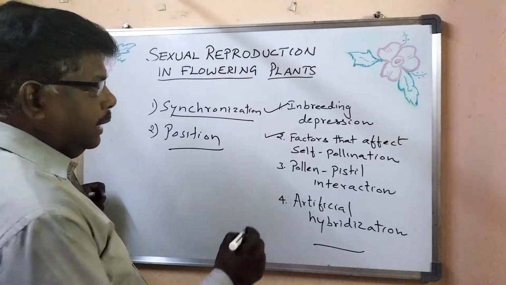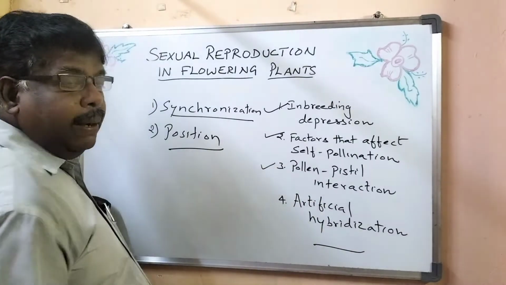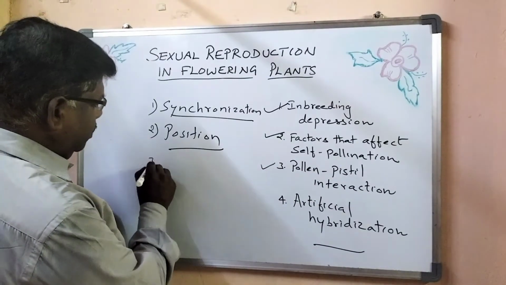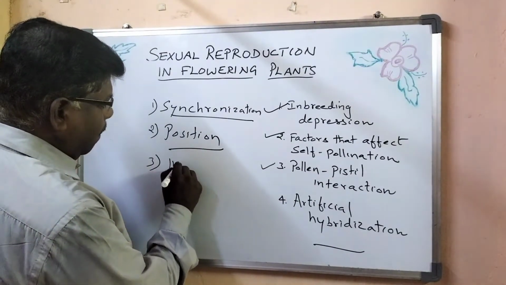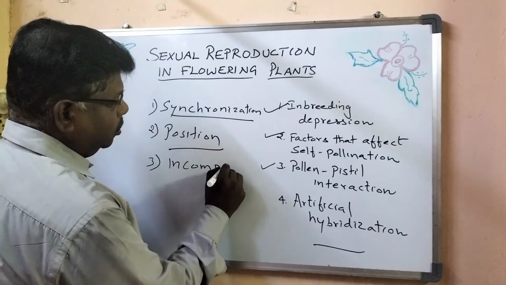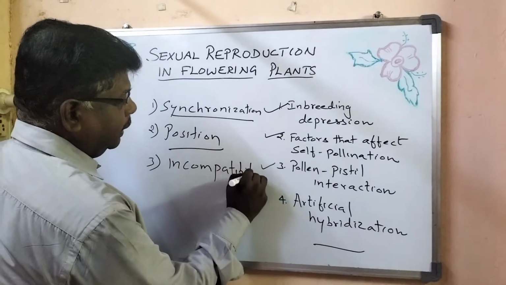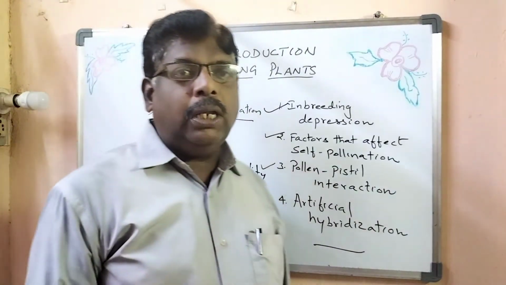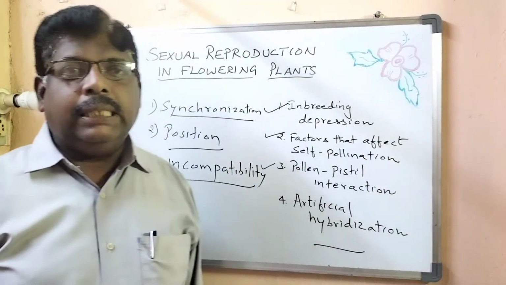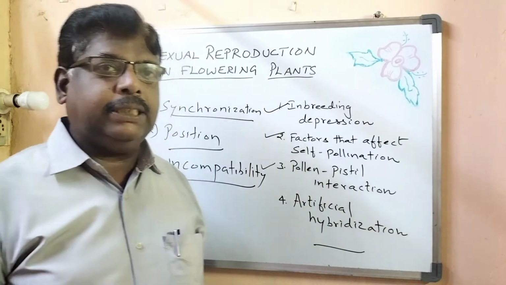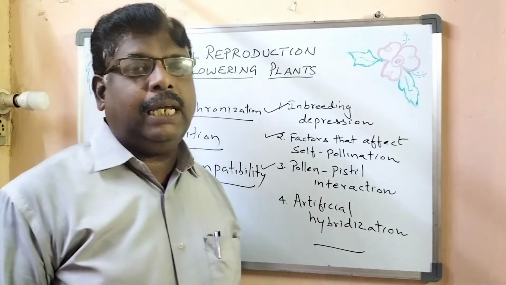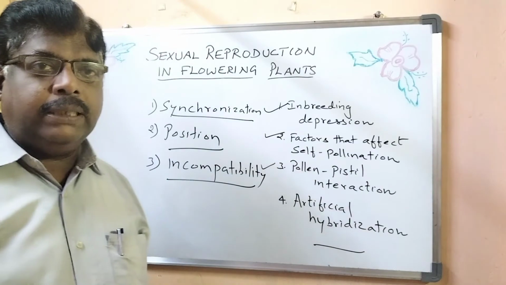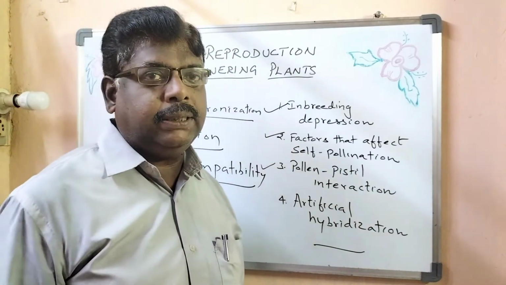Next one is pollen-pistil interaction, which refers to incompatibility. Nothing but right pollen, wrong pollen. The stigma can recognize which is the right pollen, that is pollen of the same flower or the same species.